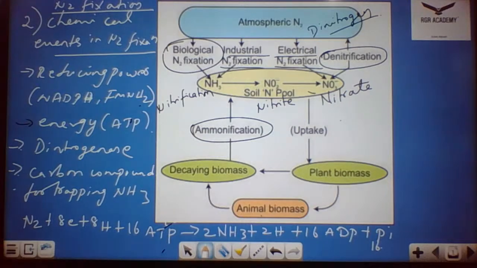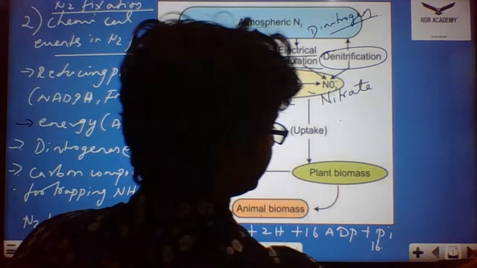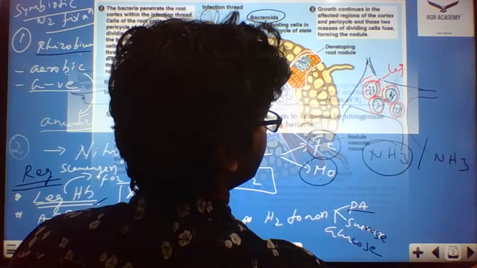So coming to biological nitrogen fixation, first we discussed root nodule formation. Second, we discussed nitrogen fixation. Okay, guys, are we clear with this part? Next, we move on to the third stage, nitrification.